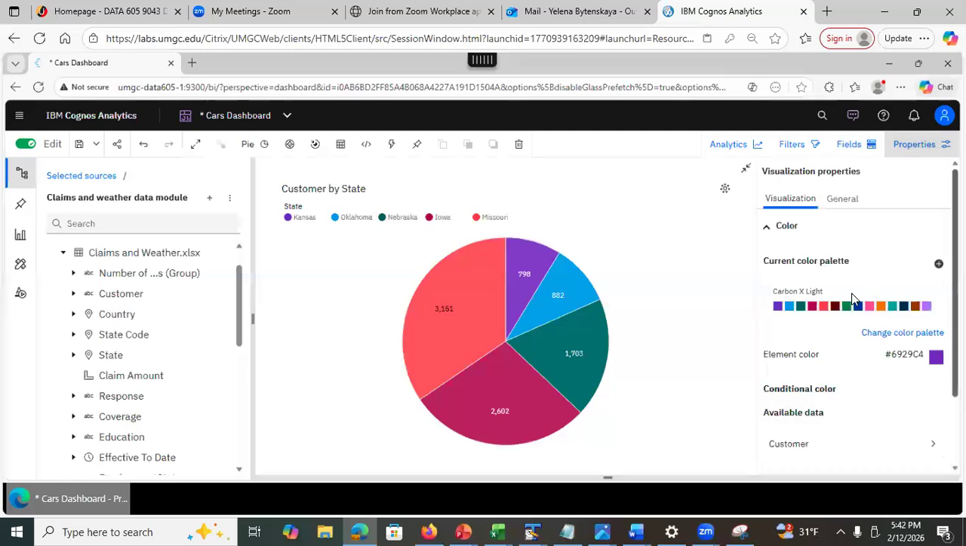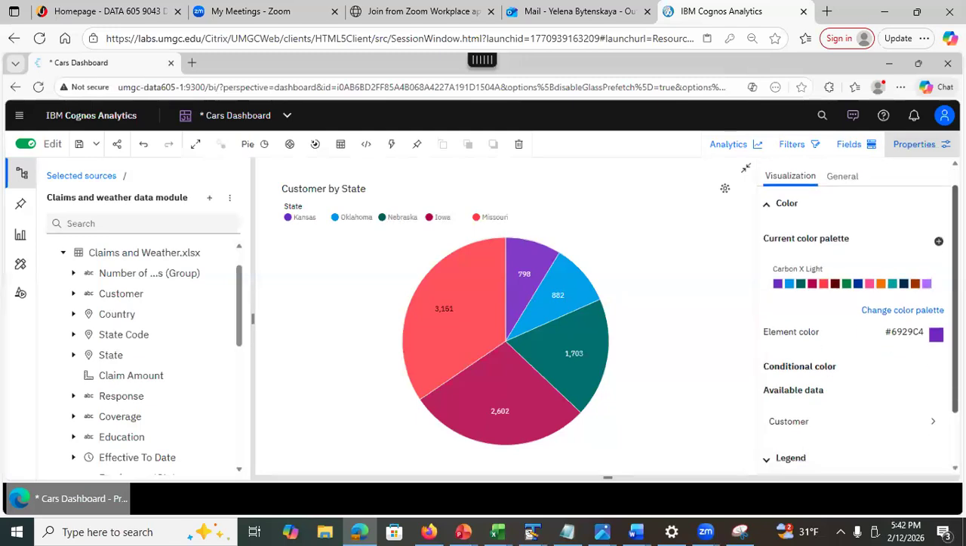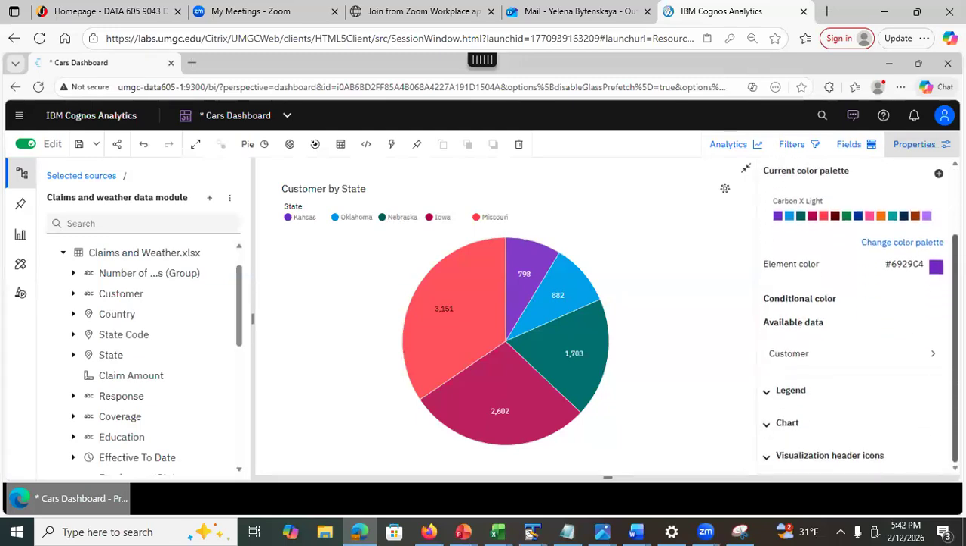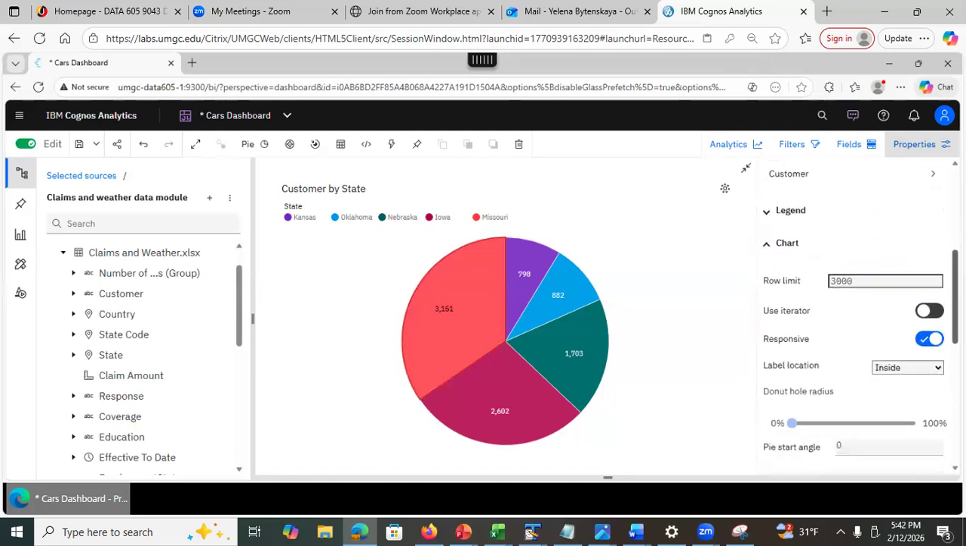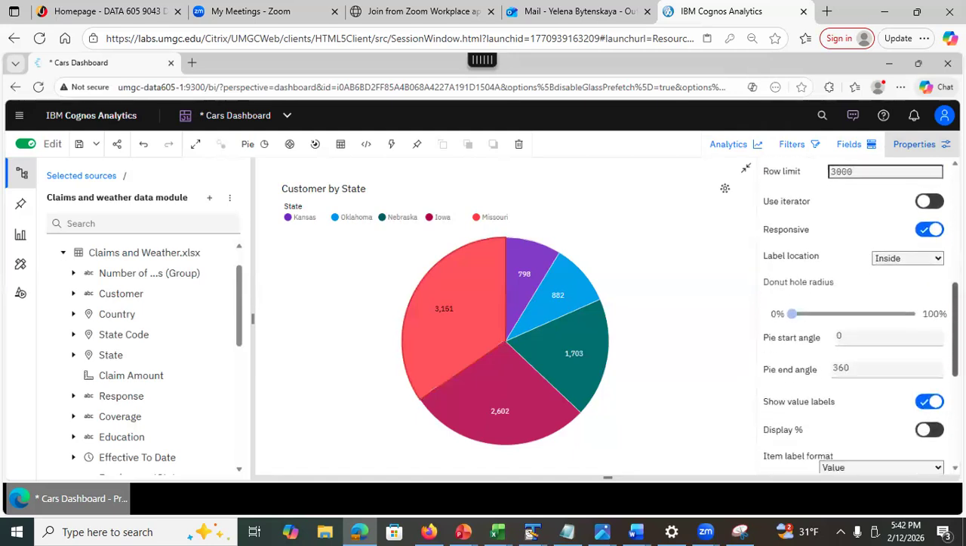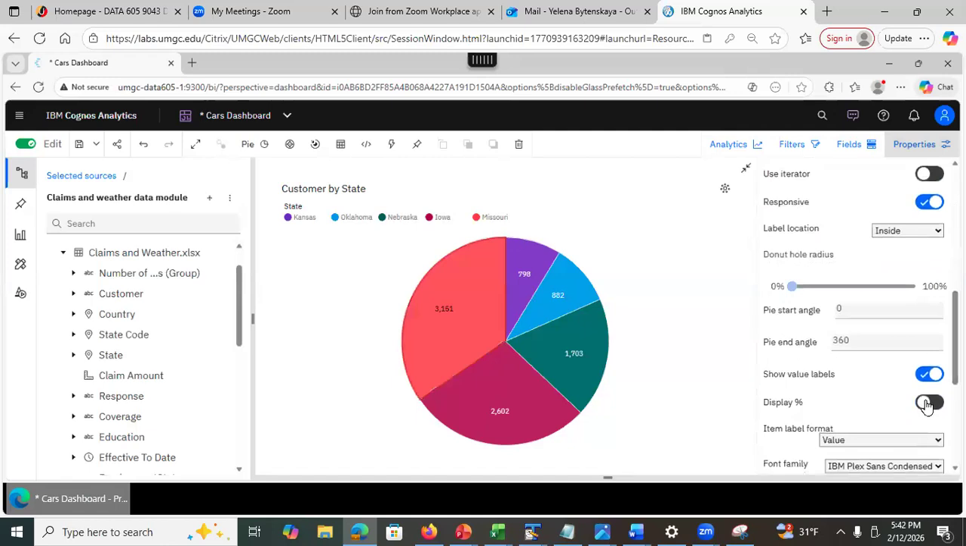When I go to my properties, first of all, you can change the colors if you want, right? Then, well, available data, this is the data that you're showing. In this case, it shows the number of customers, right? But what I want to do is I'm going to modify the chart properties, and I want to enable display the percentages because I want to see the percentages, right? That's the purpose of the pie chart.